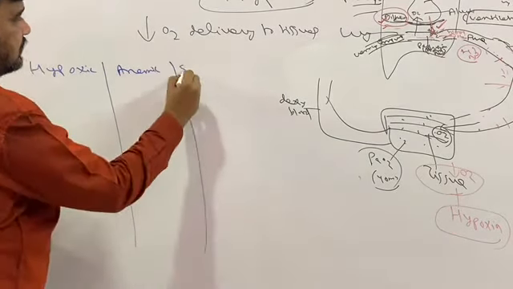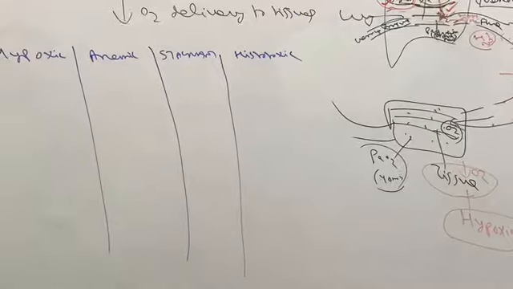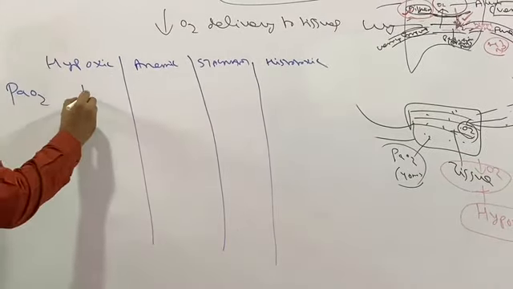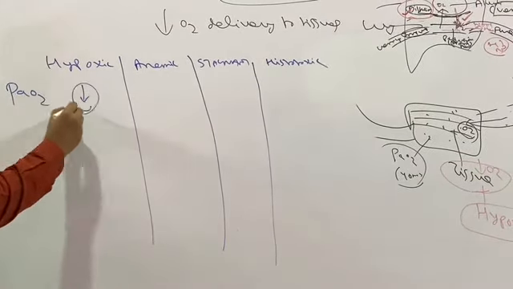So 4 types of hypoxia I have written. Now you can answer yourself. Partial pressure of oxygen is less in hypoxic hypoxia. In anemic hypoxia, the problem is in hemoglobin or RBC, but partial pressure of oxygen is normal. In stagnant hypoxia, it is normal. In histotoxic hypoxia, it is normal.